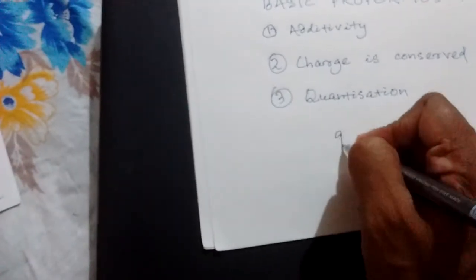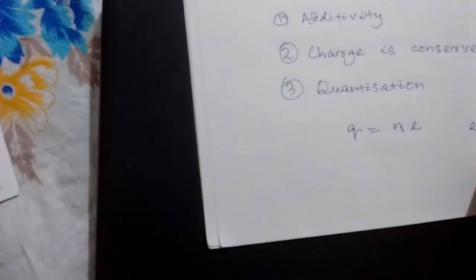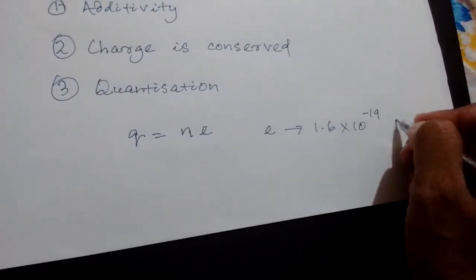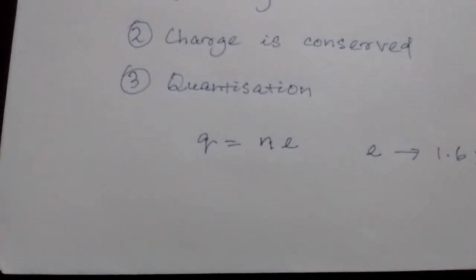Q is equal to N times e, where e is 1 electronic charge. Its amount is 1.6 × 10^-19 coulomb. 1.6 × 10^-19 coulomb.